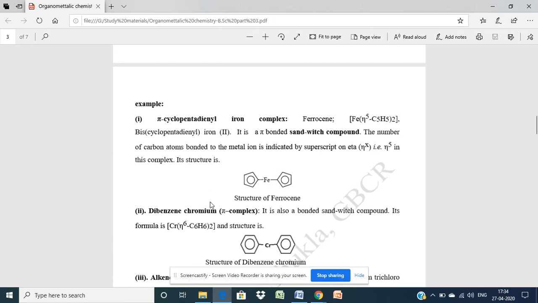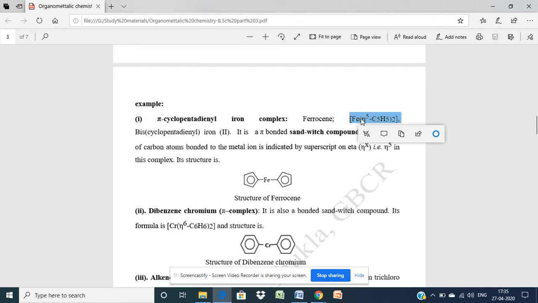The most famous example is ferrocene. In ferrocene, one iron atom is combined with two cyclopentadienyl rings. Here is the structure of the cyclopentadienyl ring. Here this is the Fe, and here we have noted eta 5. What does this mean?